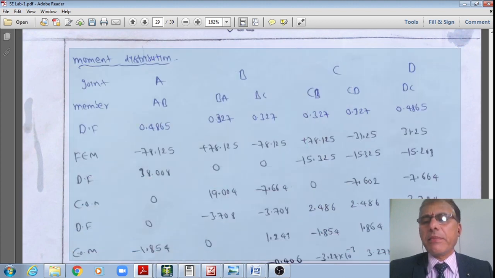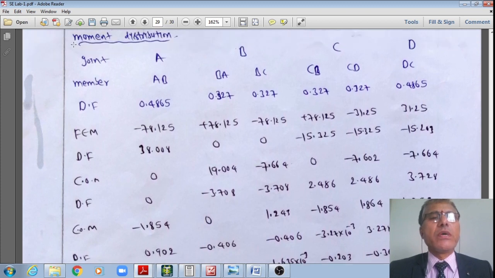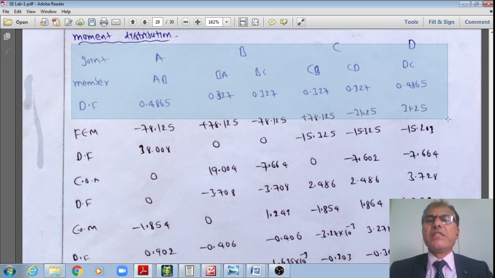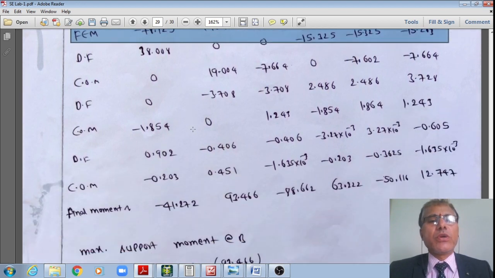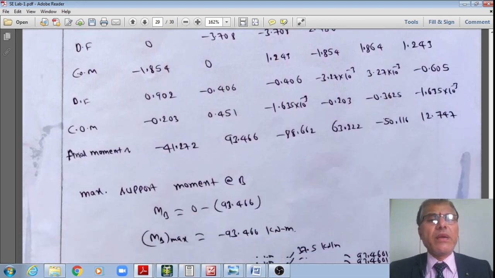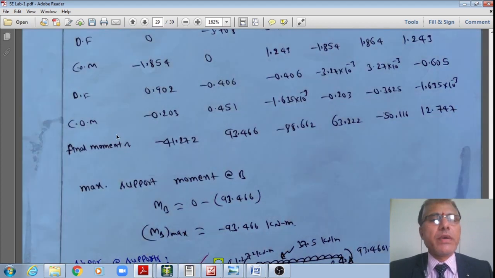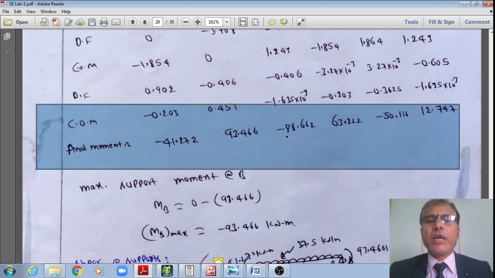This I already explained in the previous subheading, that now I'll use the moment distribution method. Therefore, I do have joints A, B, C, D and members AB, BA, BC, CB, CD, DC. The distribution factors and fixed moments are noted down, and I'm just doing 1 or 2 cycles. Therefore, now I'm getting the final moments like this. I'm just skipping for want of time, student, because I already explained it elaborately, even in the previous class video and in today's class in the previous subheading.